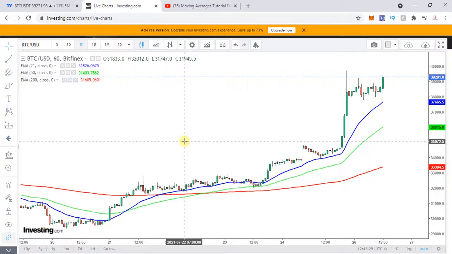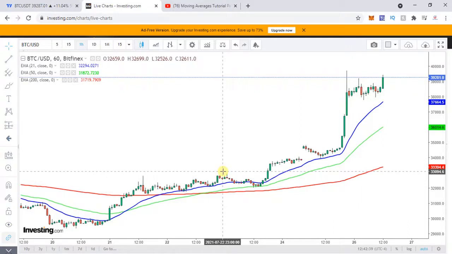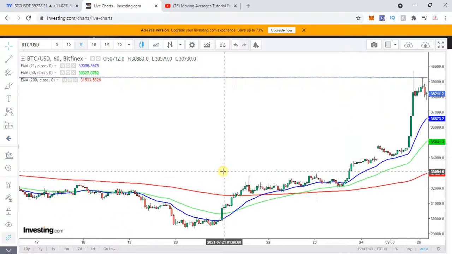So you see how these moving averages can help you trade effectively, very effectively, if you follow the basics over here. So I hope that you liked this particular video about the death crossover and the golden crossover trading strategy.